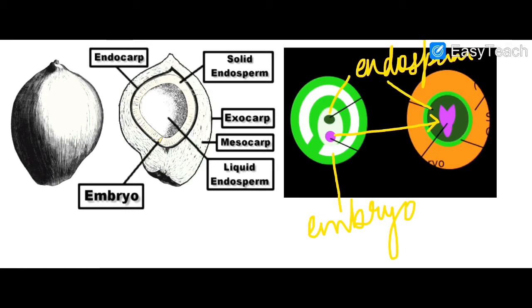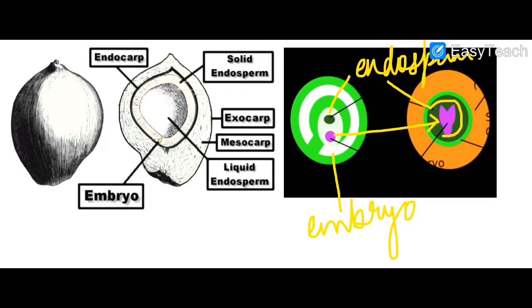This dark green portion is the endosperm, right? What is the role of endosperm? Endosperm provides nourishment to the developing embryo, right?